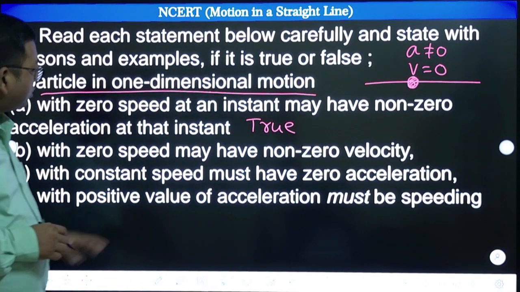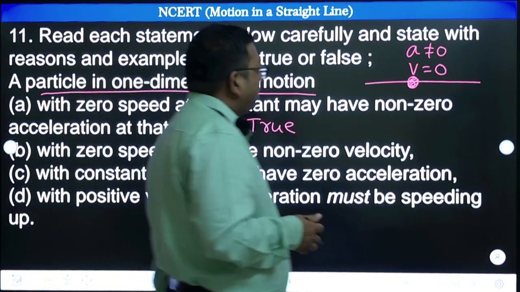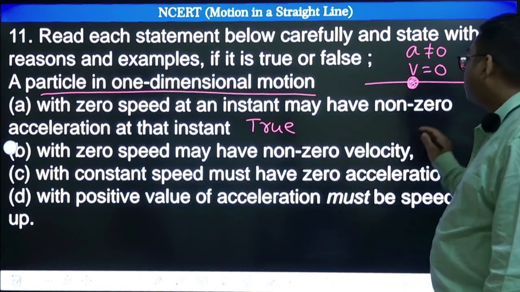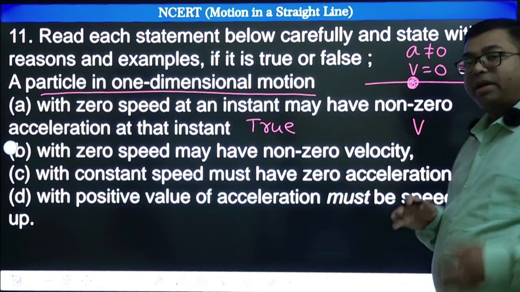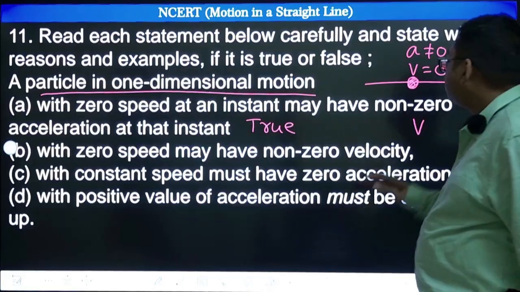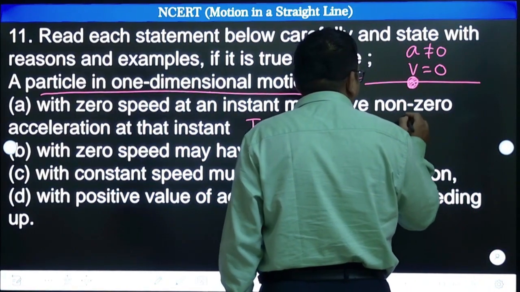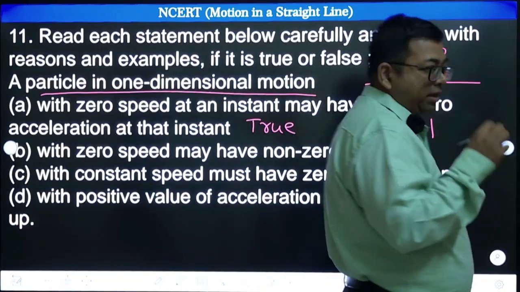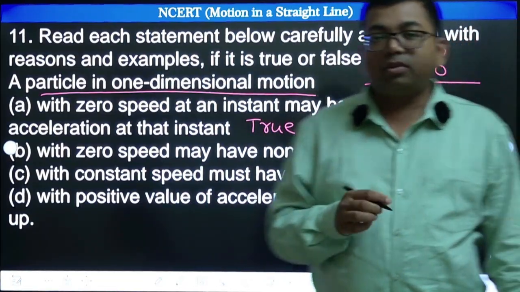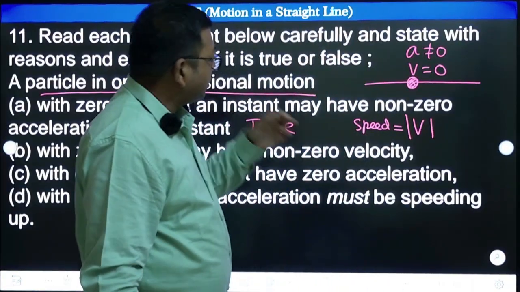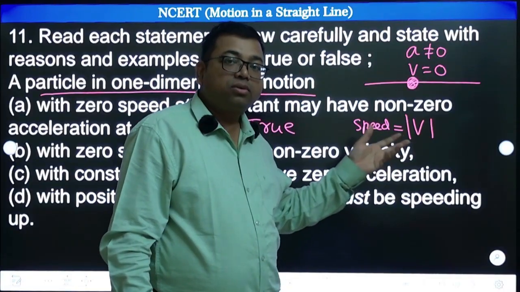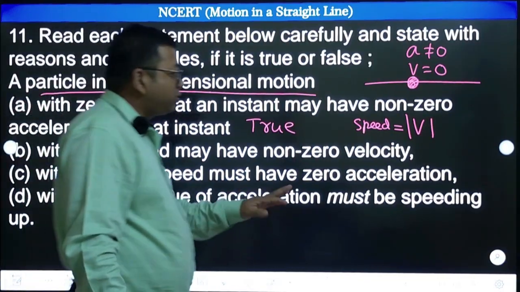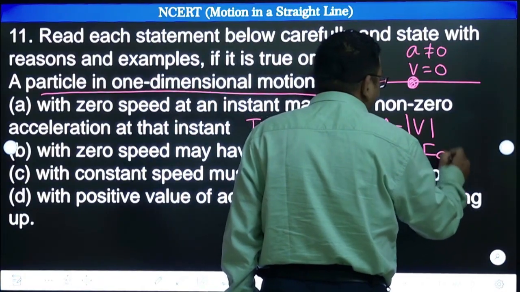Then next, a particle with zero speed may have non-zero velocity. So they are saying that speed at that instant is zero, and it may have non-zero velocity. You should note that the magnitude of instantaneous velocity is what speed is. Suppose this is the velocity; you take the magnitude of that, and this is speed. So at any instant, if a body is moving and its instantaneous velocity is zero, then speed is also going to be zero. So with zero speed having non-zero velocity is not correct. This is false.